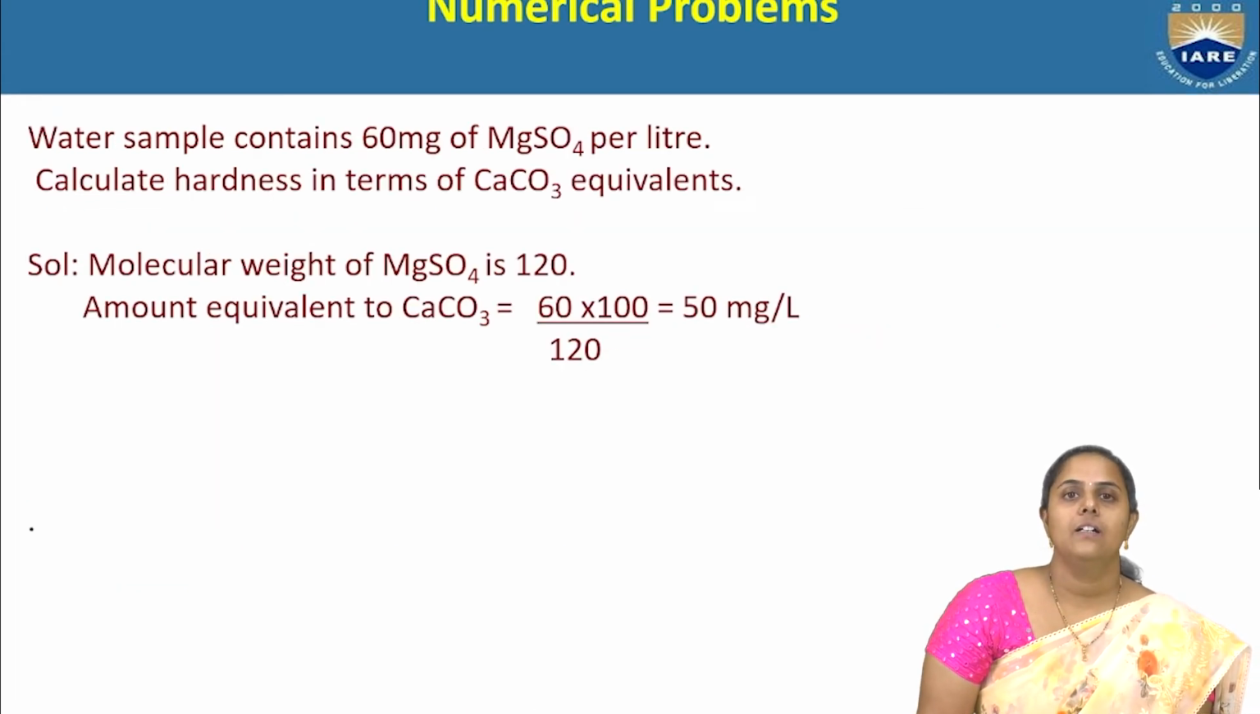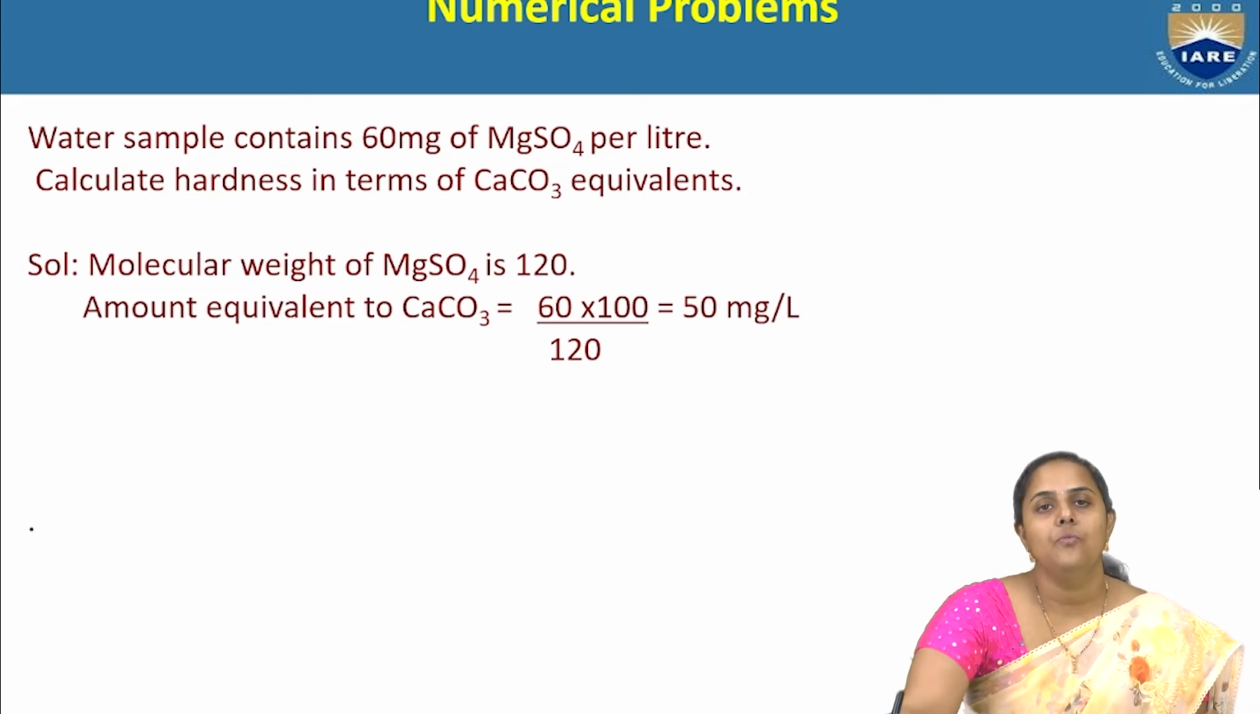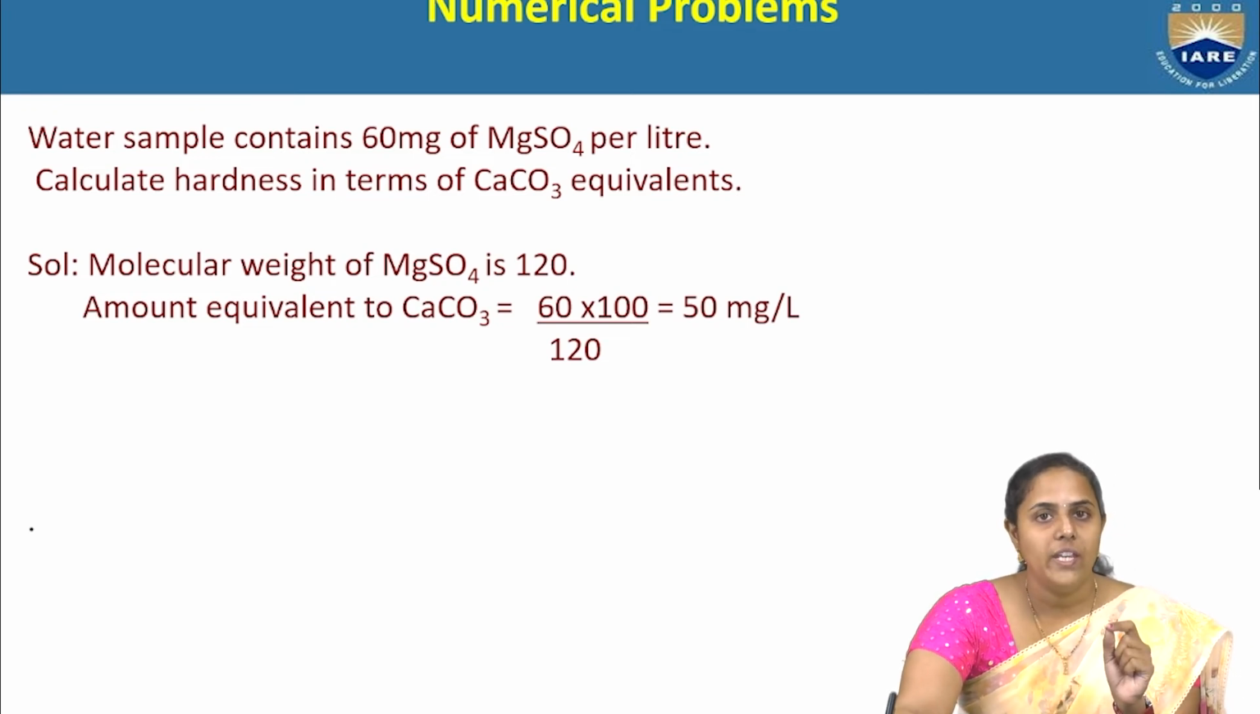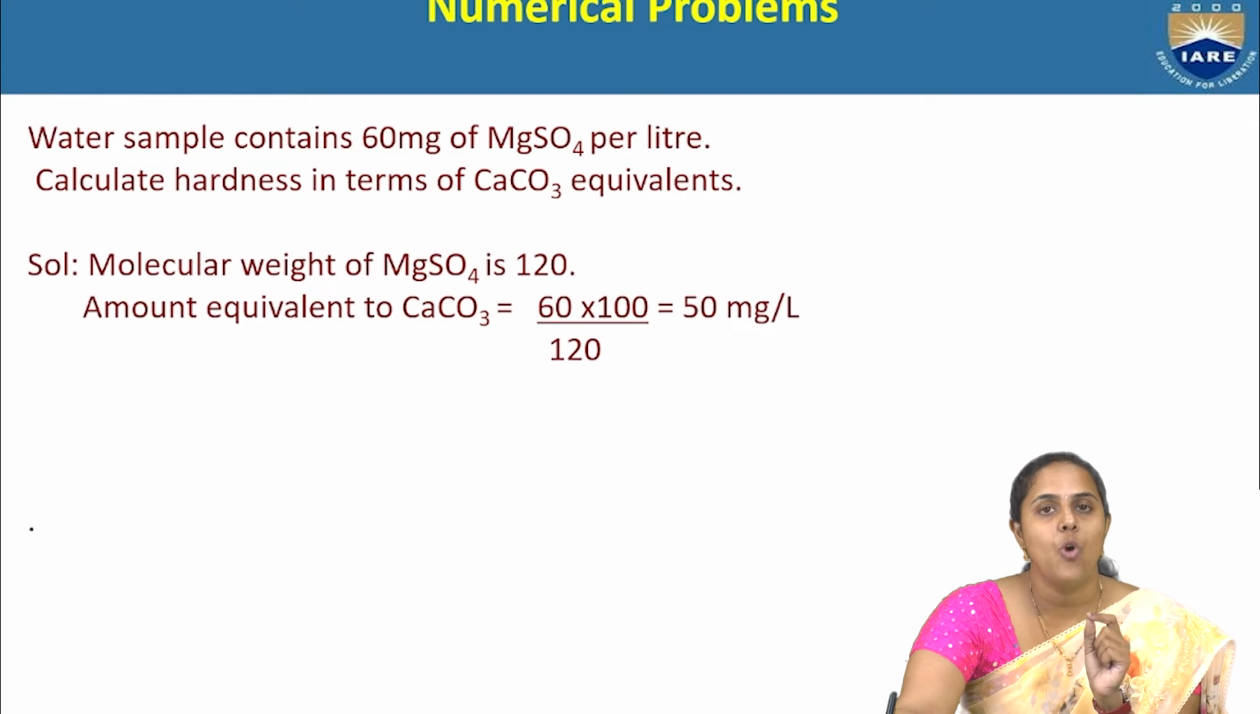Now let's jump into the numerical problems. First, we should always express hardness of water in terms of calcium carbonate equivalence. In order to express hardness in terms of calcium carbonate equivalent, I have already told the formula: weight of the hardness causing salt by molecular weight of the hardness causing salt into 100.